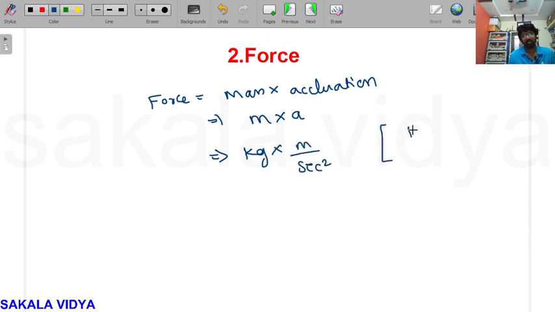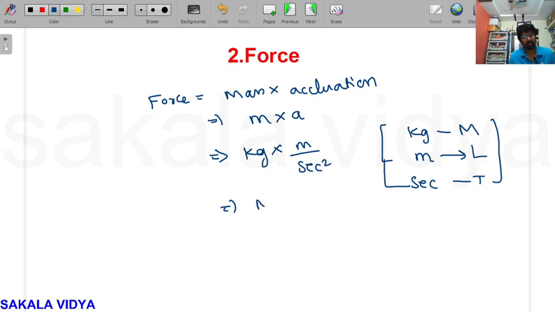Here kg is a unit for mass, meter is a unit for length, second is a unit for time. Yes. So kg, meter, divided by t square, which means M into L into T to the power of minus 2.